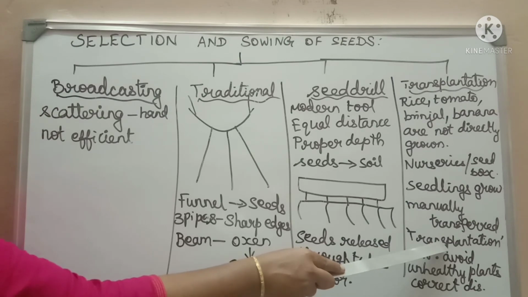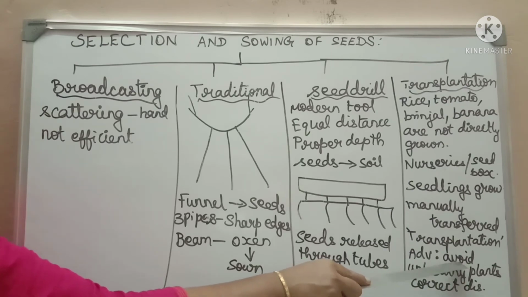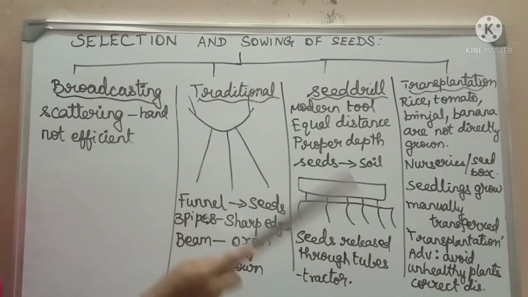It has the advantage that, since it is done manually, the person transferring the seedlings can avoid unhealthy plants and place the seedlings with proper spacing. So these are the different types of sowing the seeds.